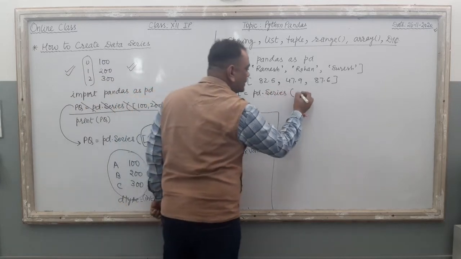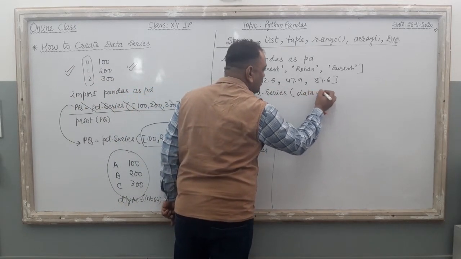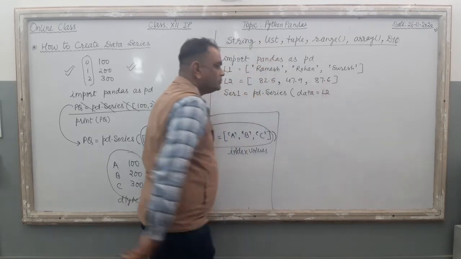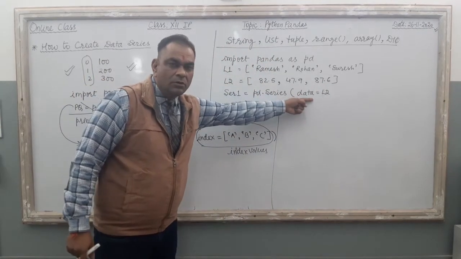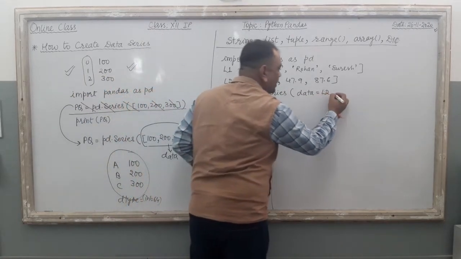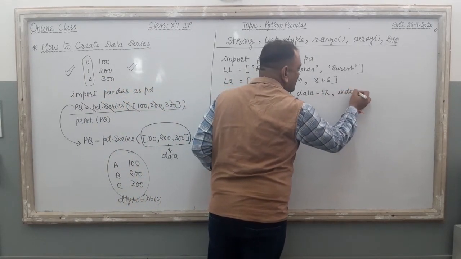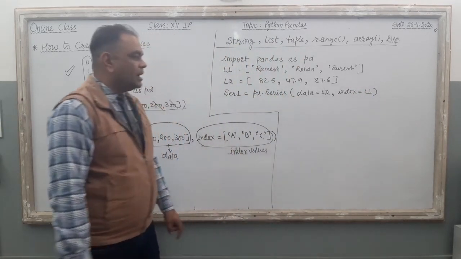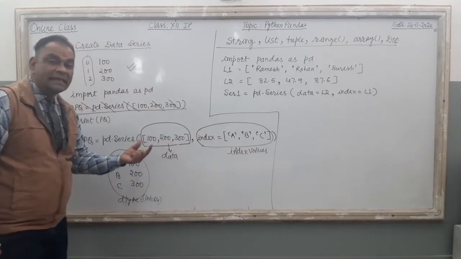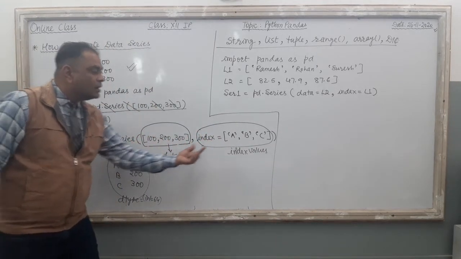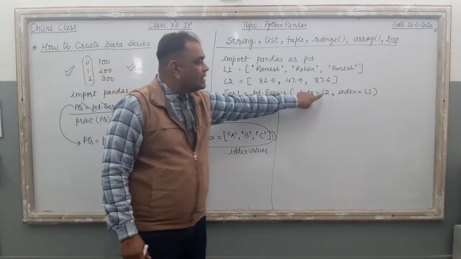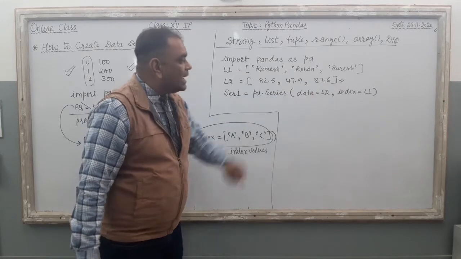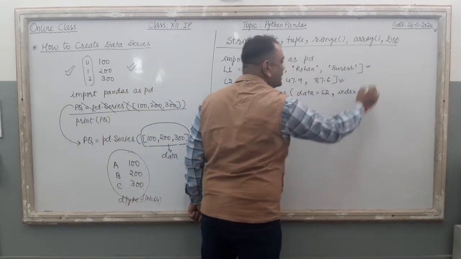Here I write data equal to L2, right? Data equal to L2. L2 is this list, and then comma, index equal to L1, and I close this command. There are two different parts in the Series function. The first part is data, the second part is index. Here data is L2, this one is the data, and index is L1, this one is the index, right?